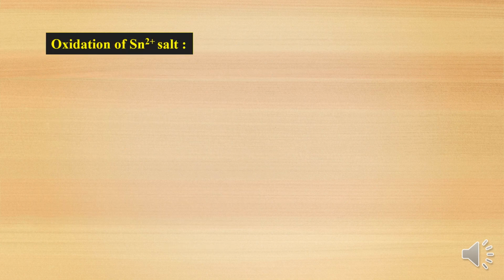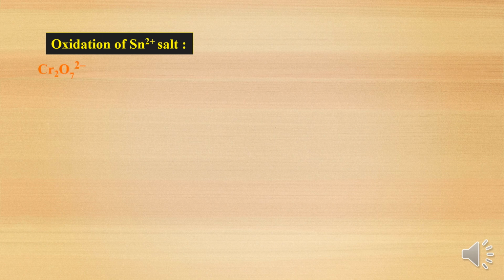The next one is oxidation of tin, that is, a stannous plus 2 salt. What happens when a stannous plus 2 salt is treated with potassium dichromate? Stannous plus 2 will be oxidized, and potassium dichromate itself will be reduced in the acidic medium. So we will study the reactions here. Potassium dichromate undergoes reduction, and tin or stannous plus 2 undergoes oxidation. If you write both together, we get the redox reaction.